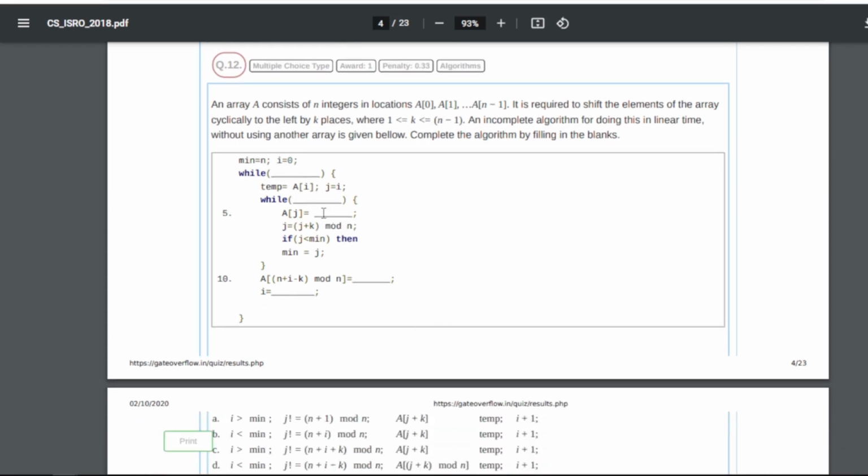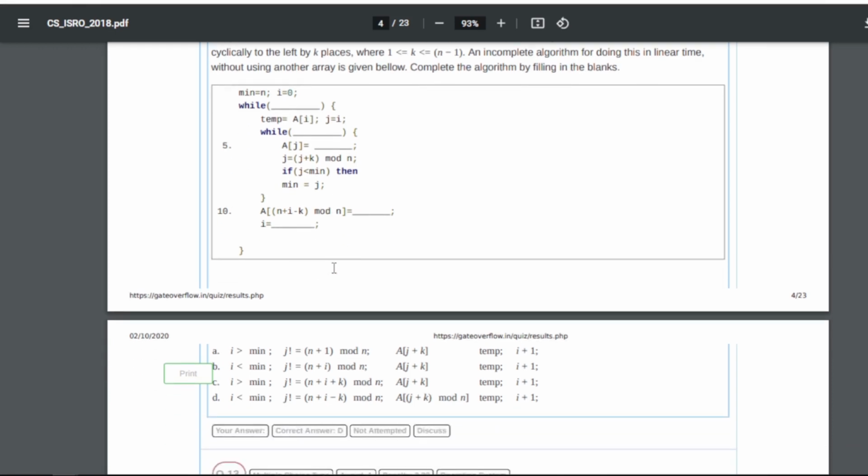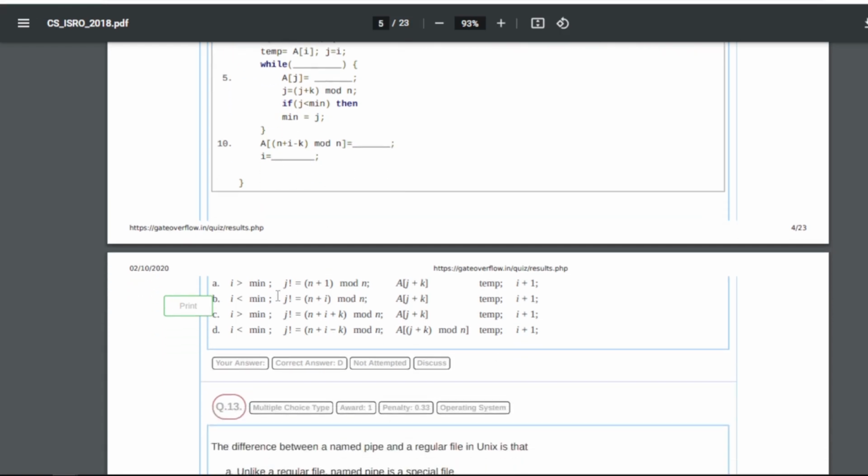So here, once you go through the program, or I hope you have already done that, by trial and error with the program you will get the answer as D, that is, i is less than minimum, right here. Then we will have j is not equal to (n plus i minus k) mod n, right. Then here you will get the answer as A[(j plus k) mod n], right. Here we will have temp and here i plus plus. So in this way we will get D as the answer.